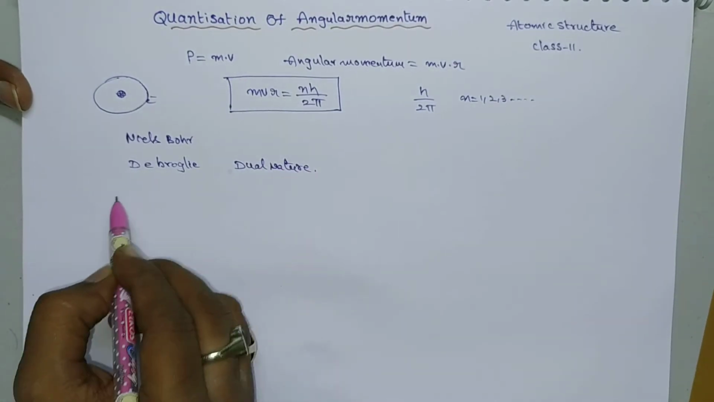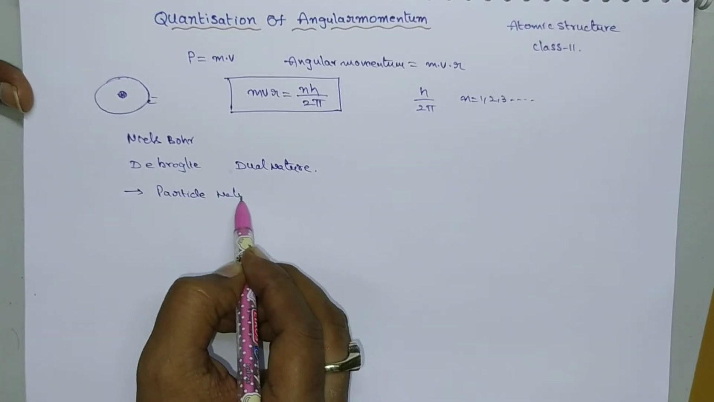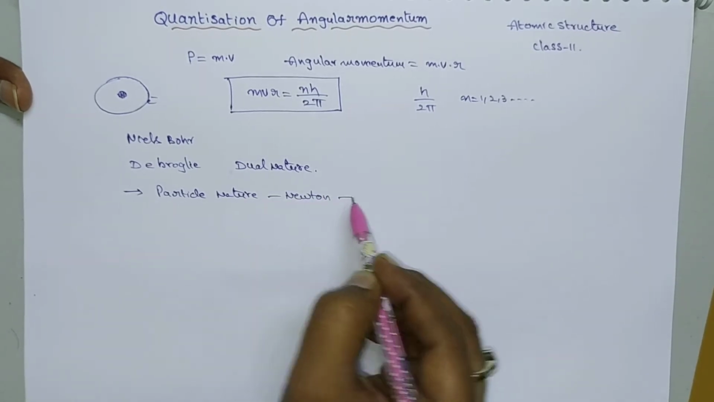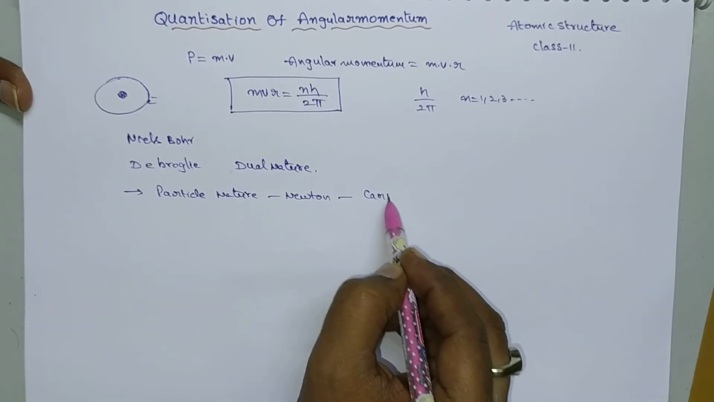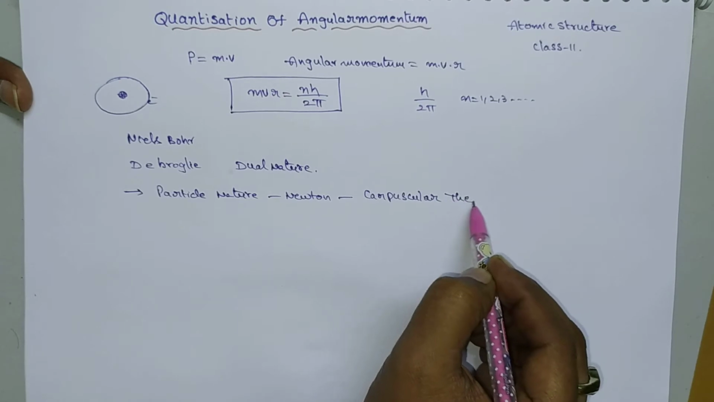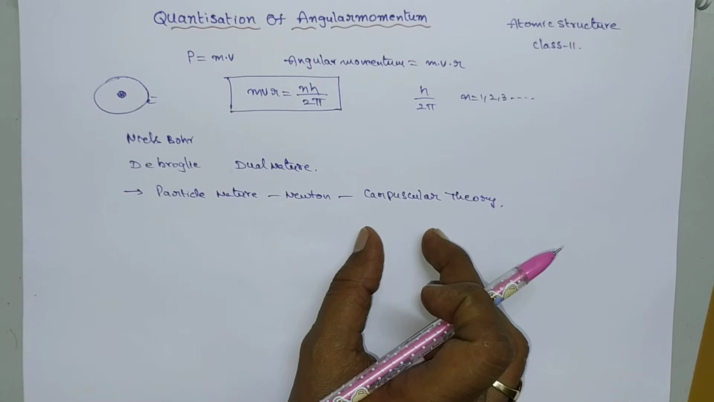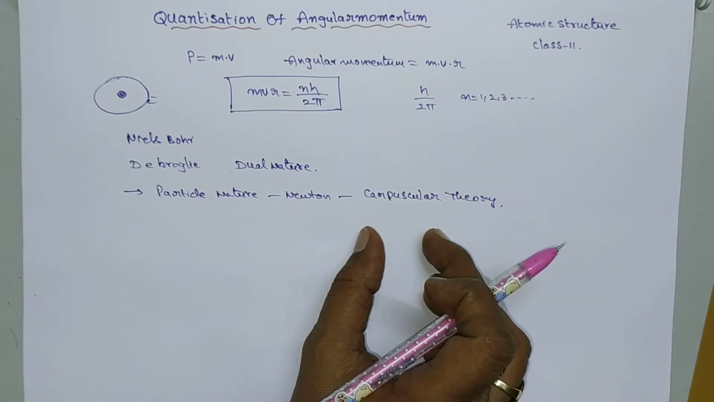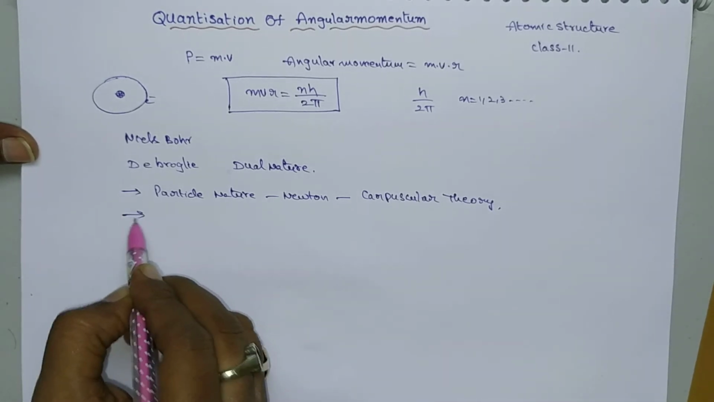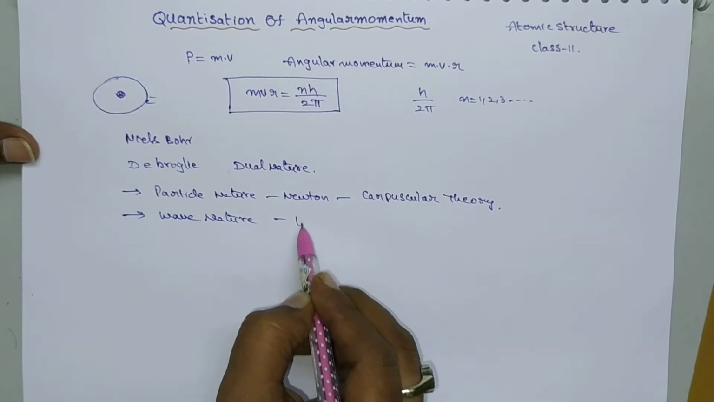The particle nature of the revolving electron can be explained by Newton under the heading Newton's corpuscular theory. Corpuscles are nothing but tiny particles. So the electron behaves as a tiny particle, that means it exhibits particle nature. And the wave nature can be explained by Huygens.